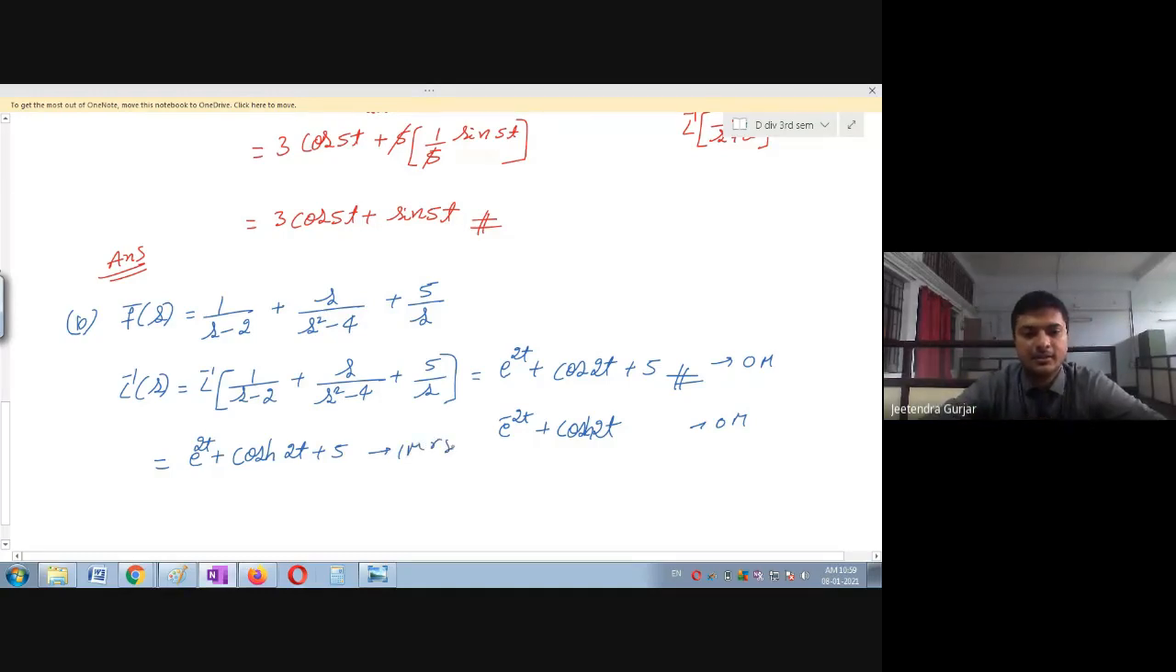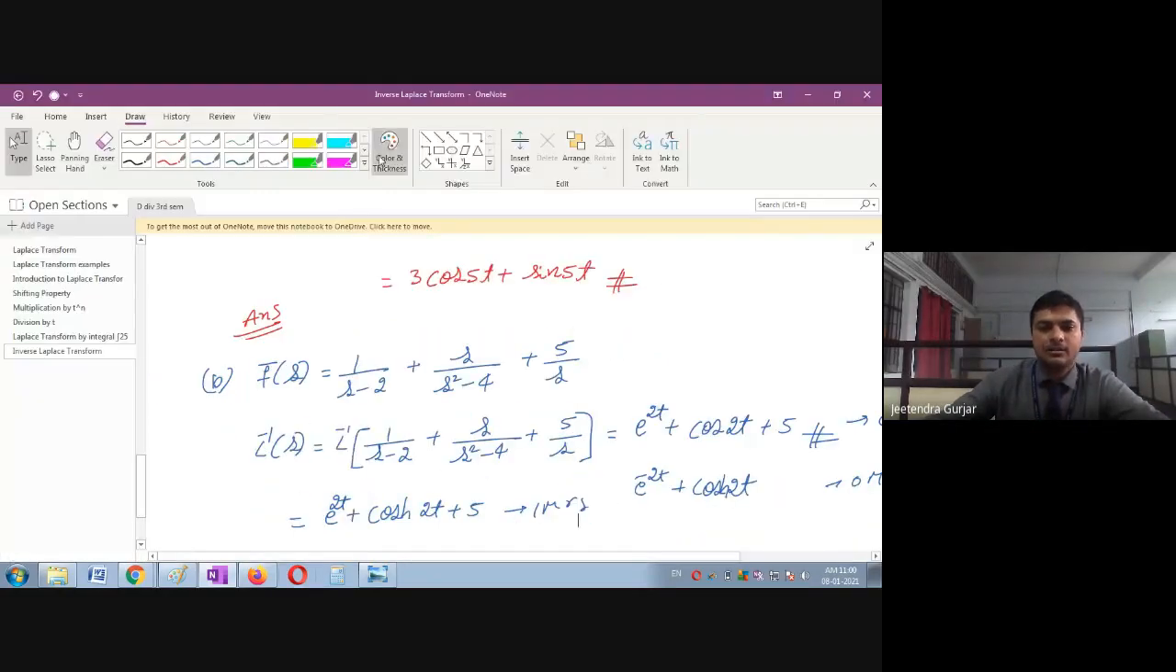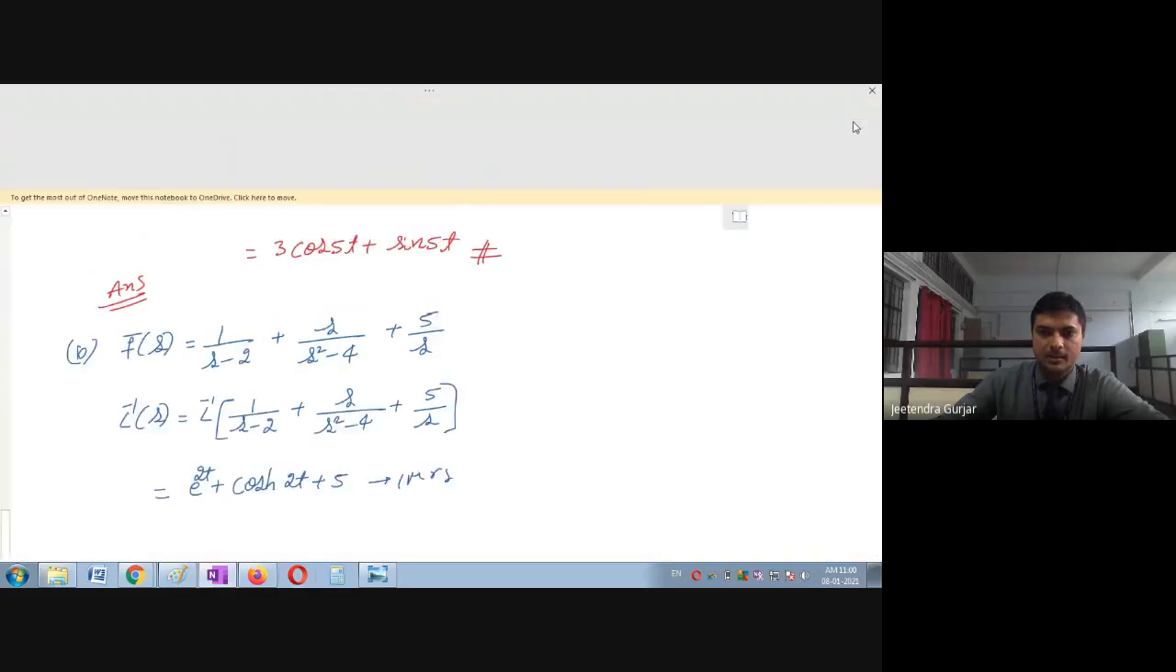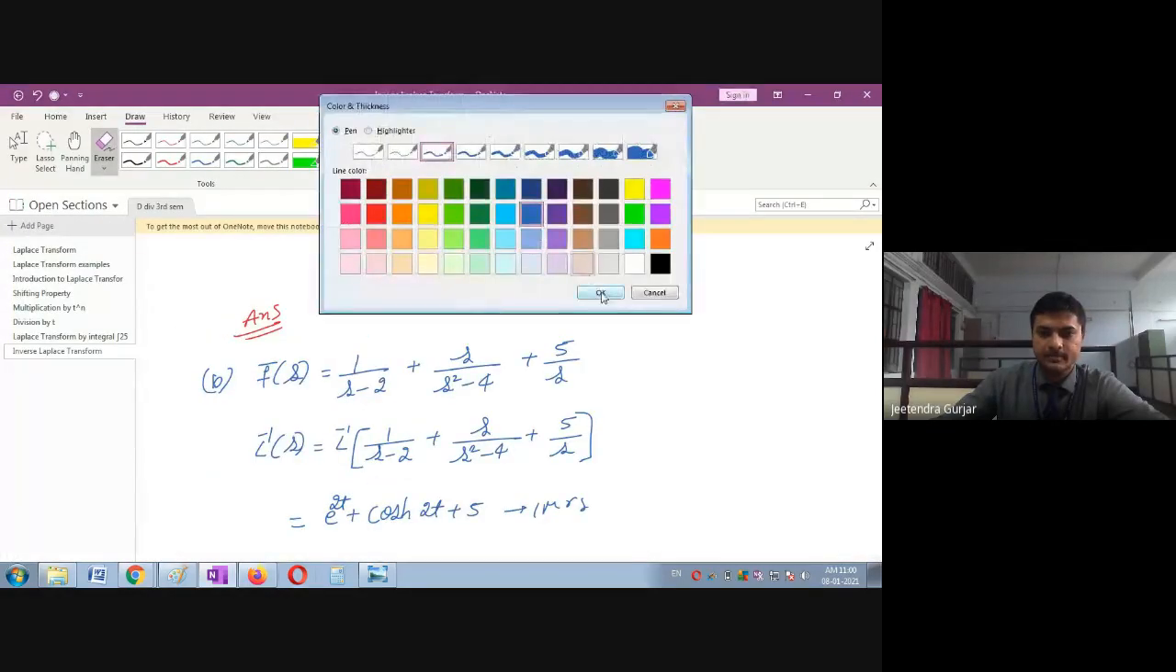Is it clear, students? So see, practice once again. Check the formulas again and again, compare your answers, go through the formula list, and please get the correct answer. Only by practice you will get the correct answer. So exactly the answer is e raised to 2t plus hyperbolic cos 2t plus 5. Any doubt? Shall I simplify? Everyone got the answer? Yes, sir.